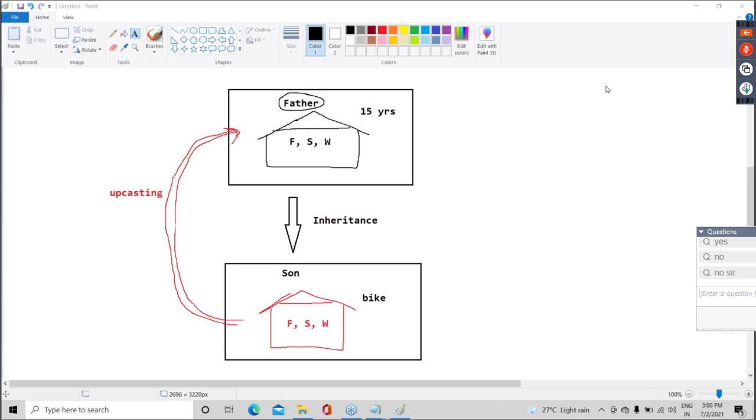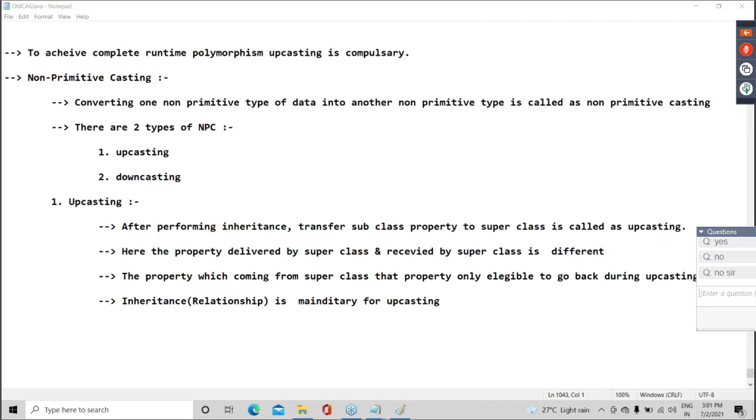Okay. So, guys, this is all about upcasting. Write down this upcasting point, guys. Diagram, you can draw it later.